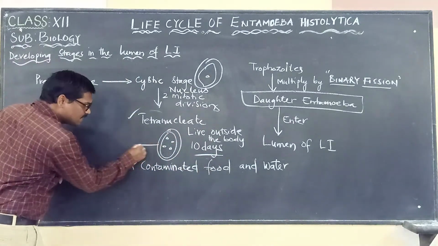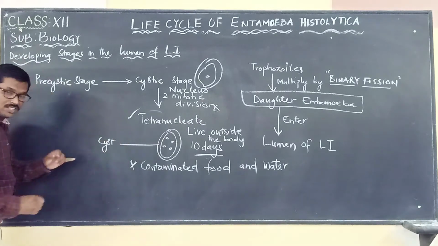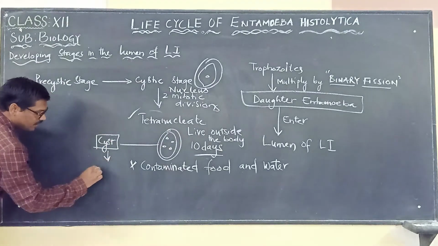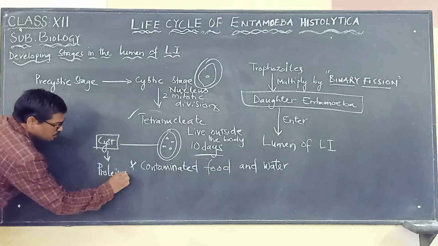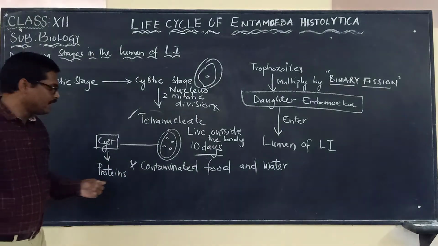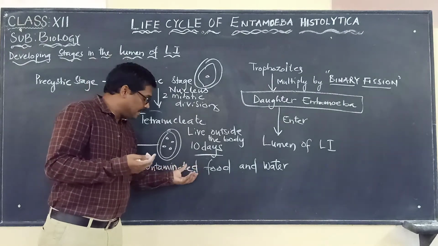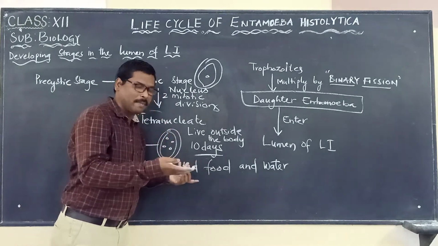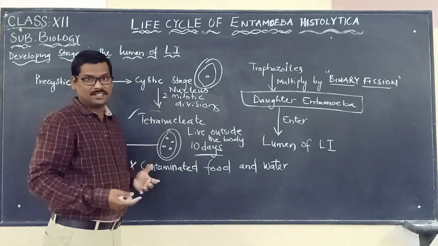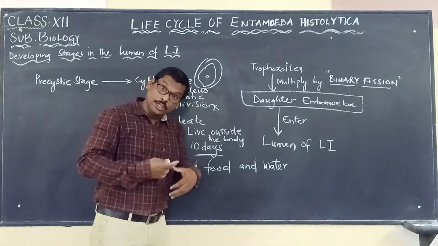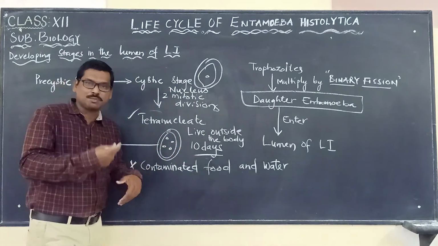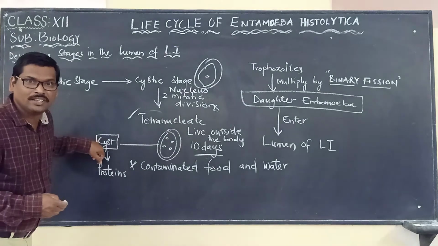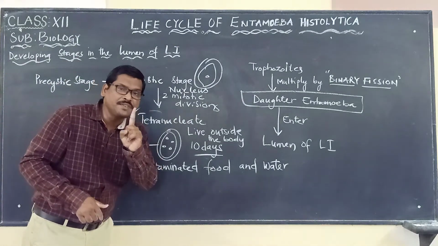And now this cyst, which is enclosing the Entamoeba histolytica, is made up of proteins. That's why, when an infected person defecates this cystic stage in his fecal matter, and it is carried to another person through the mouth into the esophagus, stomach, then small intestine and large intestine, because of the presence of the cyst, it can protect itself from unfavorable conditions.